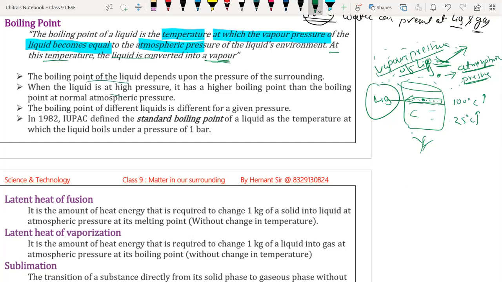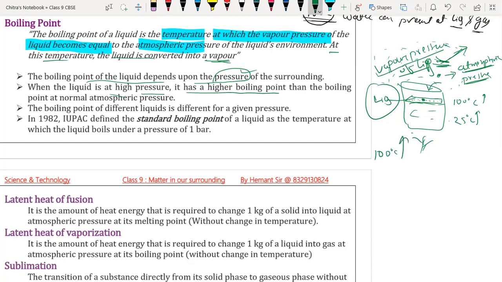The boiling point of a liquid depends on the pressure also, the pressure of the surroundings. When the liquid is at a high pressure, the boiling point will be higher. If you provide higher pressure inside the container, the boiling point of water rises, meaning it boils at more than 100 degrees Celsius.